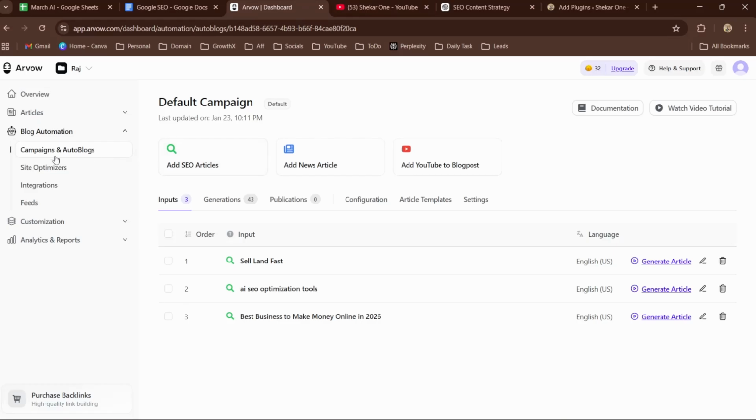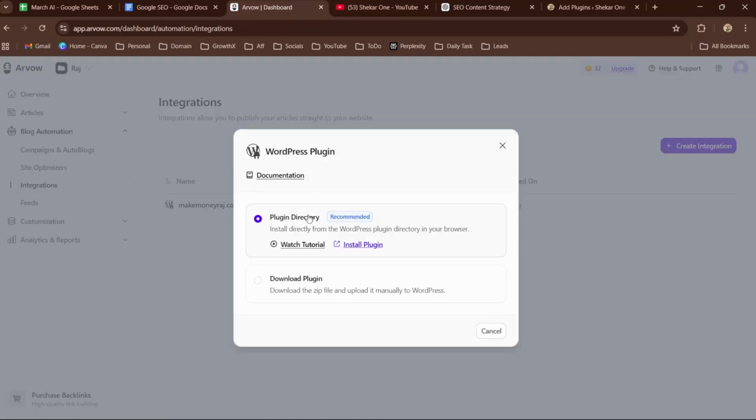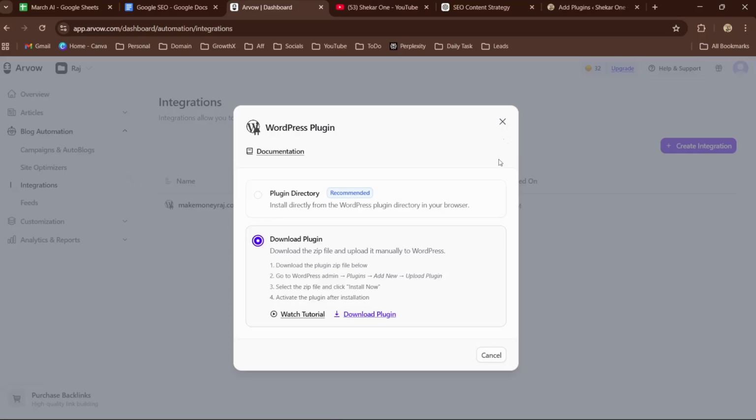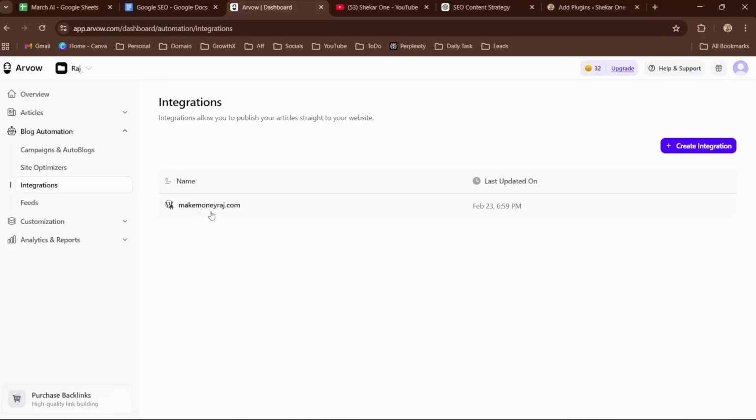Now how we're going to use Arvow to dominate new niche in 30 days. Now what we're going to do is we're going to the integrations and first click on create integration, click on WordPress, download plugin, and once you download plugin, go into the add plugins, click on upload plugin. Here you need to upload that plugin, click on connect. It will be connected to the Arvow dashboard.